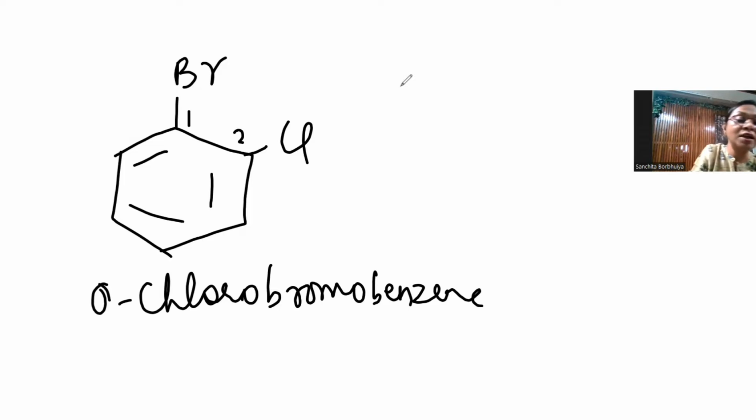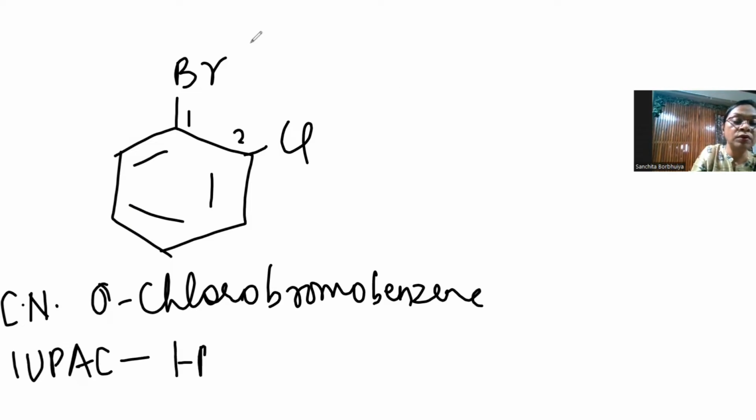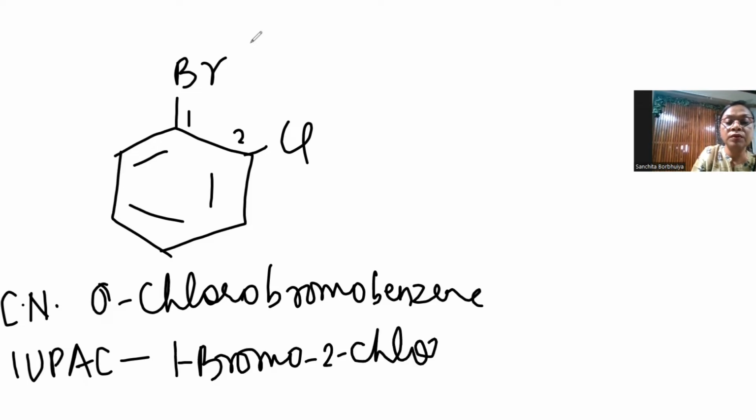Yes, so I would call the above compound 1-bromo-2-chlorobenzene. Okay, 1-bromo-2-chlorobenzene. I hope it is okay. Then you can do such variations with bromo iodo, bromo fluoro, chloro iodo. It would be just the same.